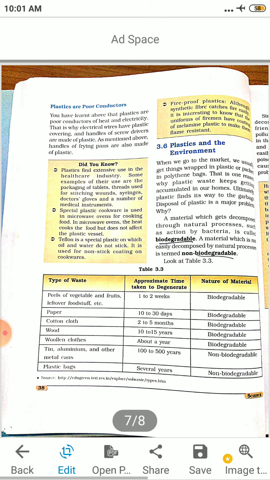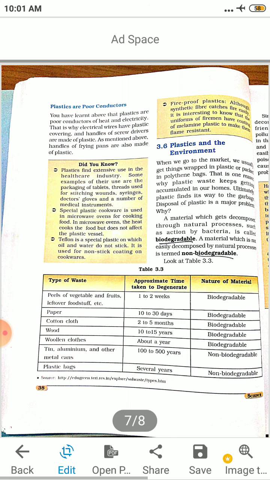Plastics are poor conductors. You have learned that plastics are poor conductors of heat and electricity. That is why electrical wires have plastic covering. Handles of screwdrivers are made of plastic. As mentioned above, handles of frying pans are also made of plastic.